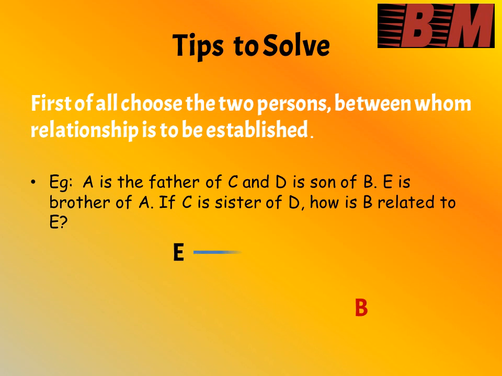And so if, instead of B to E, you are writing from E to B, the relationship changes. So be cautious in determining whom to whom we have to correlate. Here in this question, the relationship is to be established between B and E. So first we have to determine between whom the relationship is to be established.